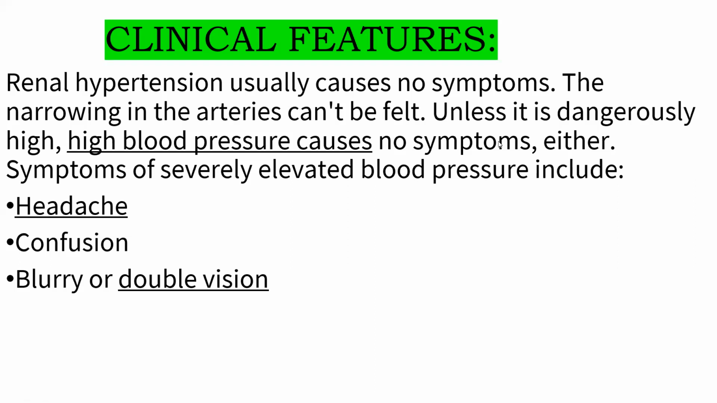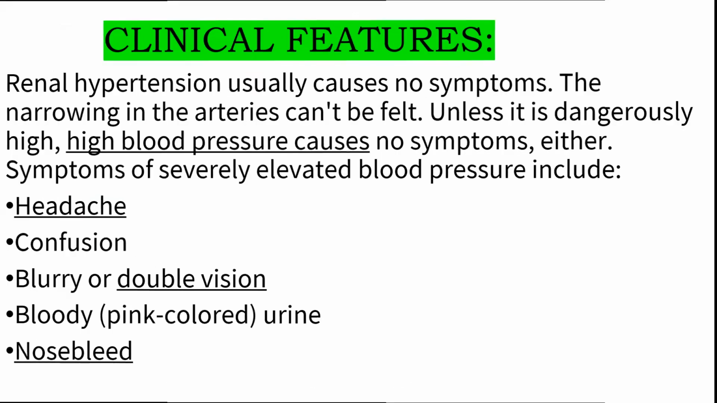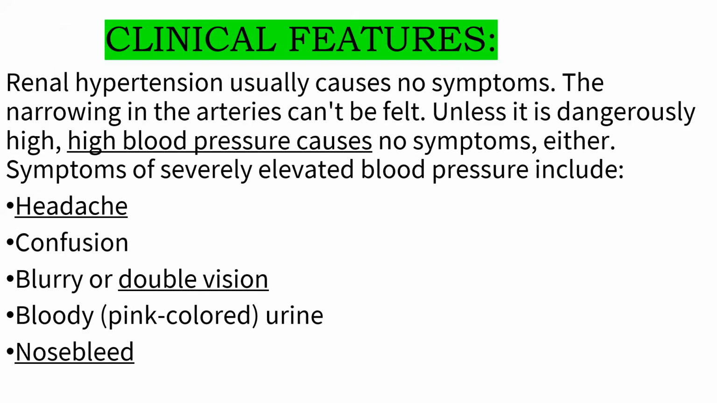Next is blurry vision or double vision. Double vision is also called diplopia, seeing two images of an object. Then bloody urine, that is pink-colored urine, or dark brown or deep-colored urine, you will see all this. Nose bleed, bleeding of the nose, all these are clinical features. So these are some of the symptoms if a person has severely elevated blood pressure, you can write down all these points.